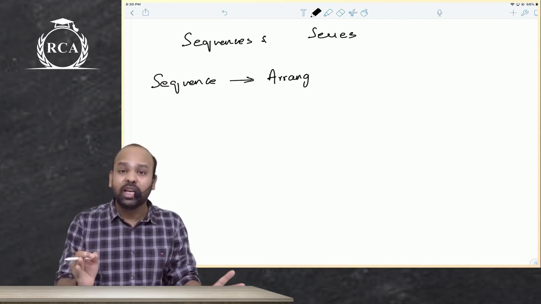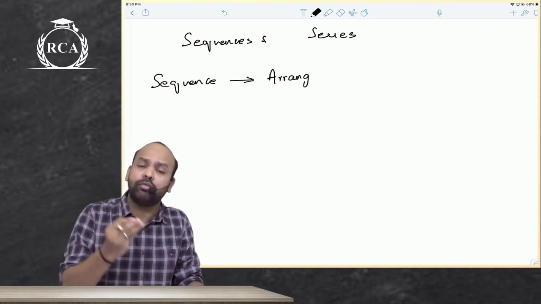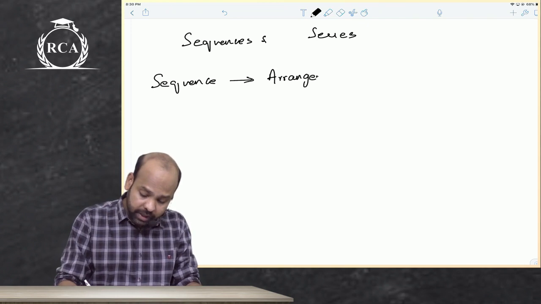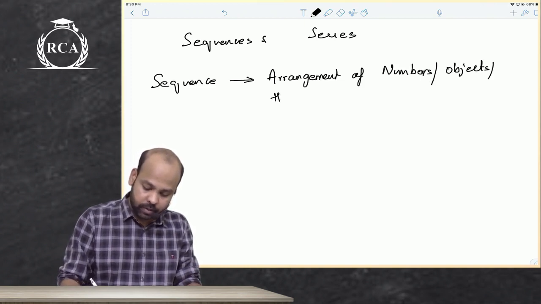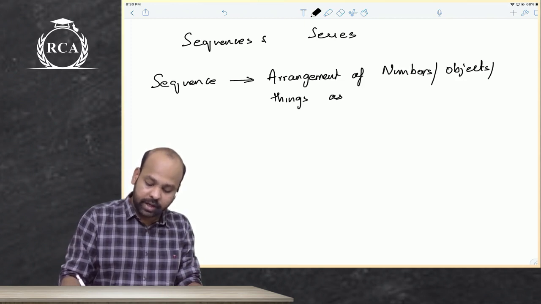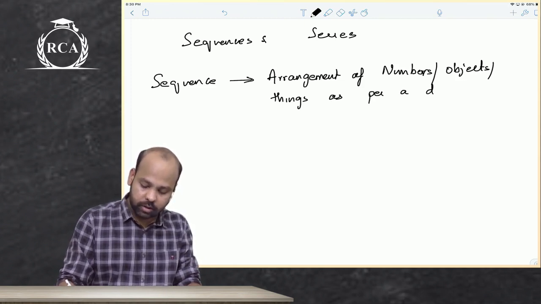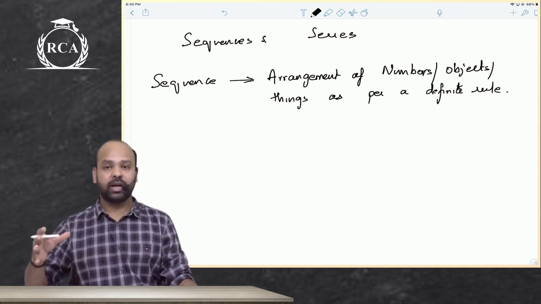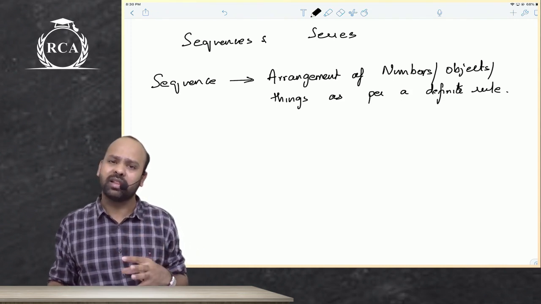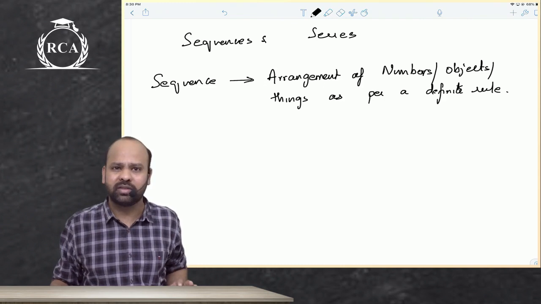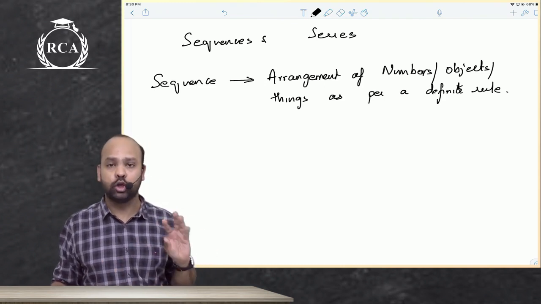Now when I say sequence, guys, it is arrangement of numbers, objects, things, as per a definite rule. When I say as per a definite rule, I just told you that there should be some relationship existing there. If there is no relationship existing there, you will not be able to arrive at the next number.